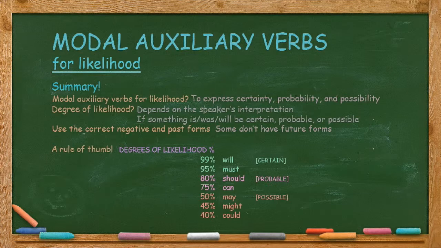99% will, 95% must. For certainty. For probability, 80% should, 75% can. For possibility, 50% may, 45% might, and 40% could. But as I've already said, these are percentages that I've invented to give you a rough idea. Degrees of likelihood can also be conveyed through body language, intonation, and other factors.